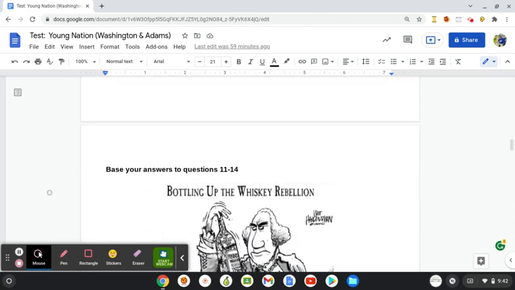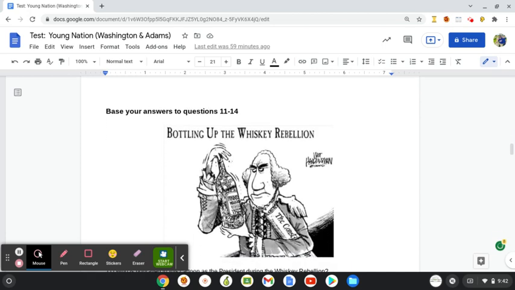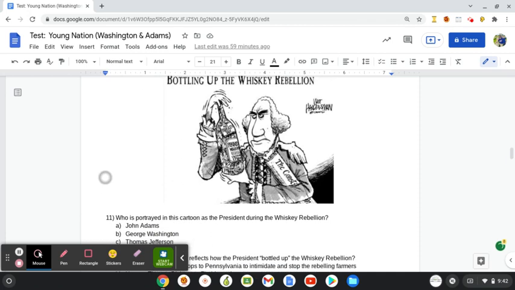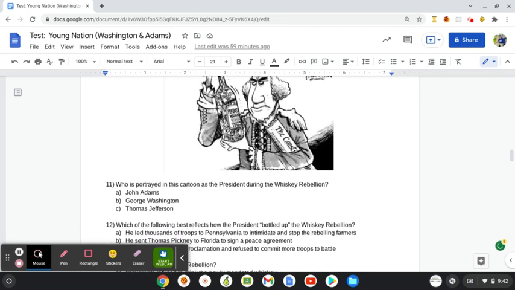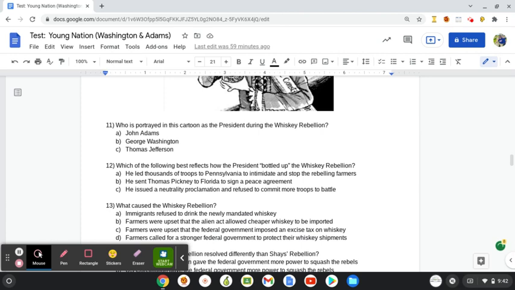Okay, remember you can always pause, rewind, or scroll back for any questions to be reread. All right, for 11 through 14, base it on this picture, this cartoon. Who was portrayed in this cartoon as the president during the Whiskey Rebellion? Adams, Washington, or Jefferson?